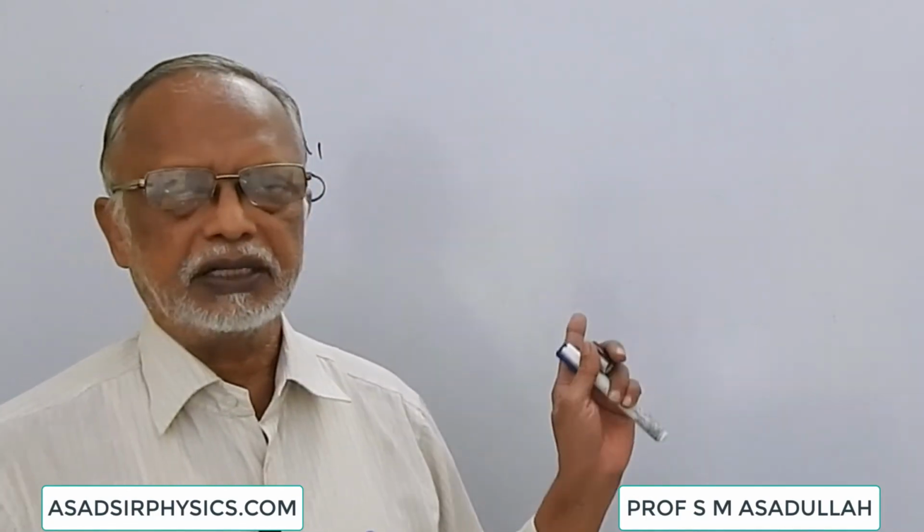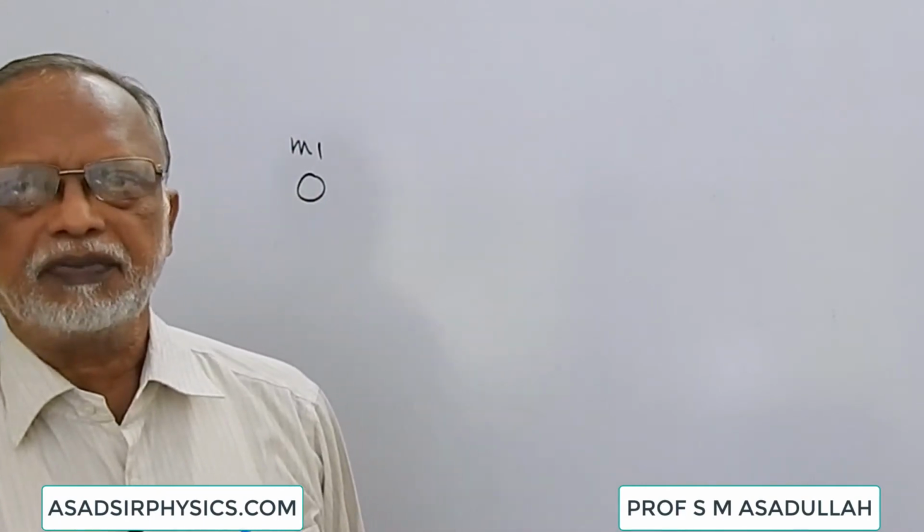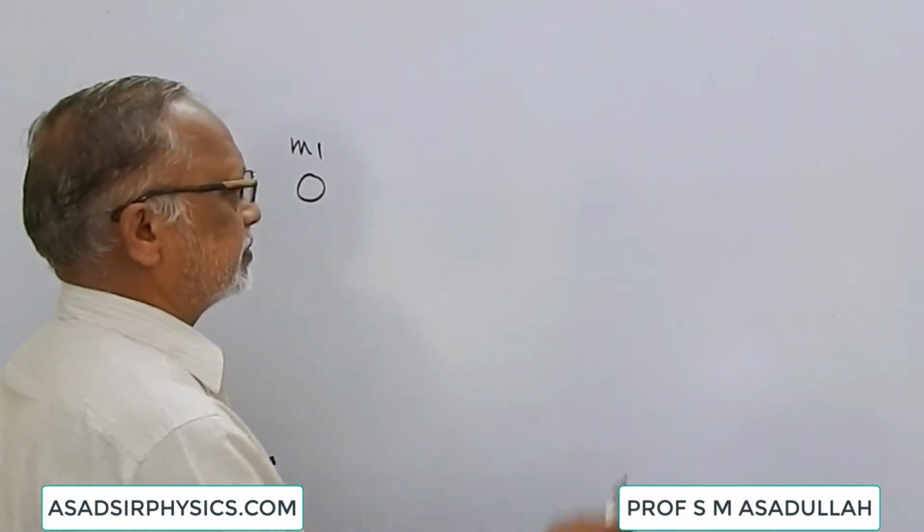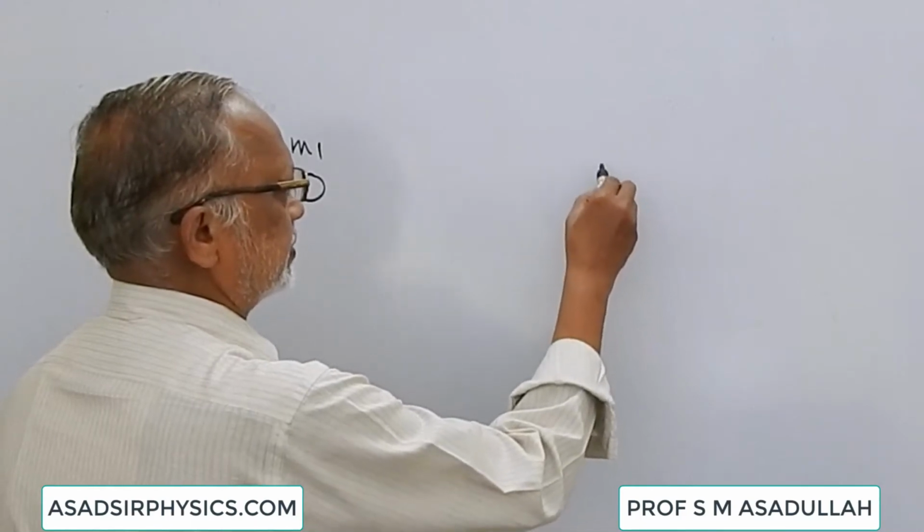So to bring this body m1 to this position, no work is done because there is no force acting on it. Suppose we have another body of mass m2 at infinity. The gravitational force on it is 0. Suppose that is brought to this position P.